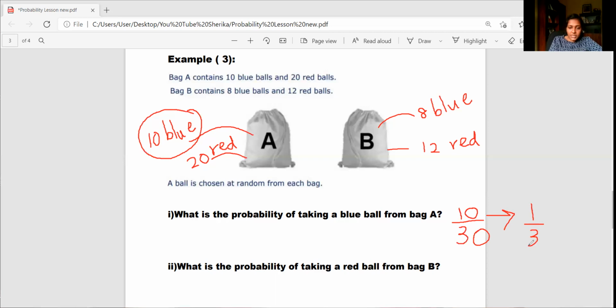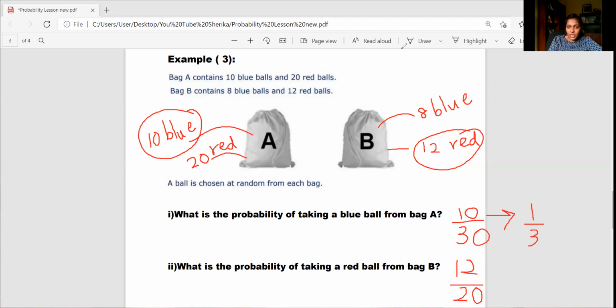What is the probability of taking a red ball from bag B? Now, this time you're going to get from bag B, and it is not blue color, it's red color. Now here, 8 plus 12, we have 20. Altogether, there are 20 balls. Out of 20, 12 are red, right? So that is how we show the probability. I think this is the first part. From this first part, you have learned what is.